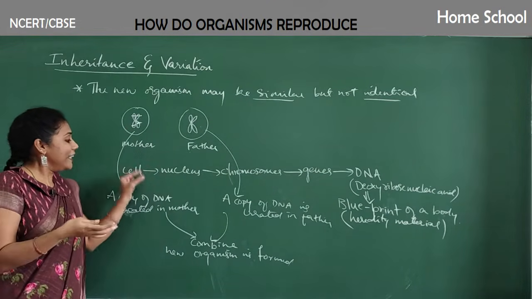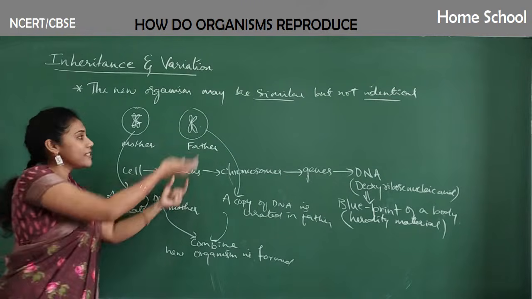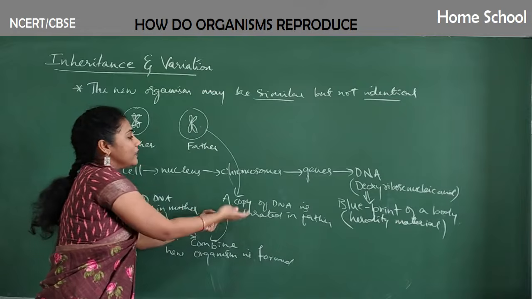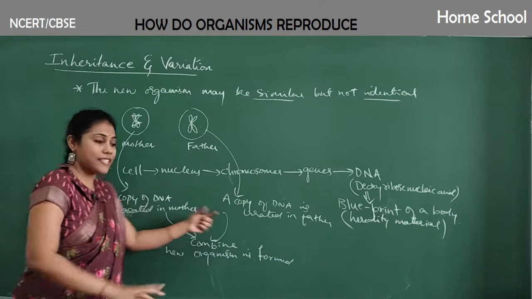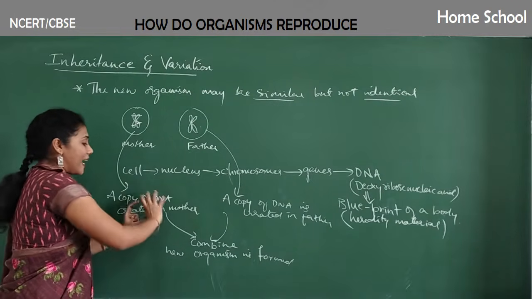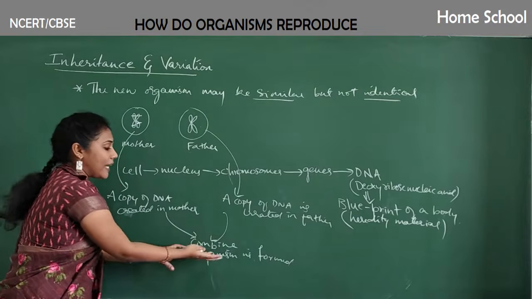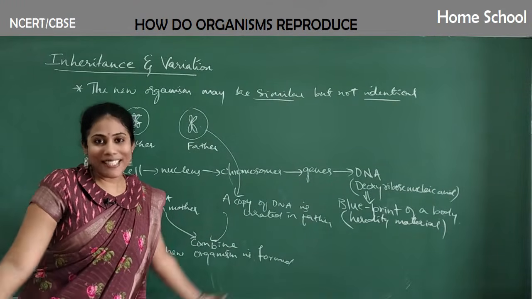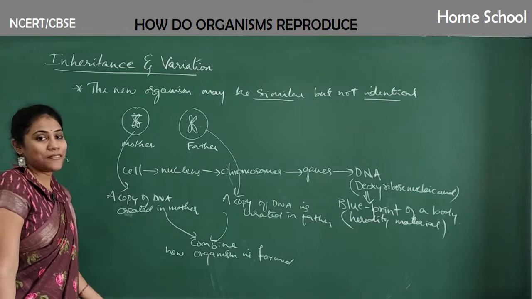So the new DNA copy will try to create one cell for its existence. In the same way, a new DNA copy that is formed in a father will try to create its own cell for its existence. So those cells actually combine. Those cells having a copy of mother DNA and a copy of father DNA combine, and you get a new organism, that is a baby DNA, baby cell. Clear, everybody?